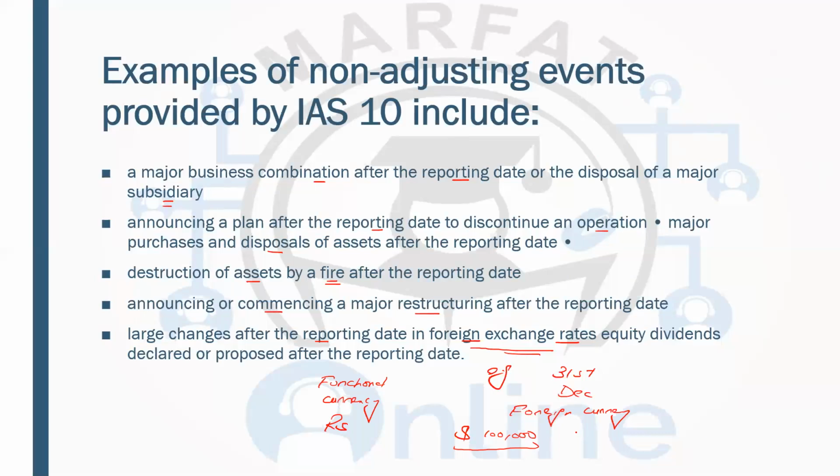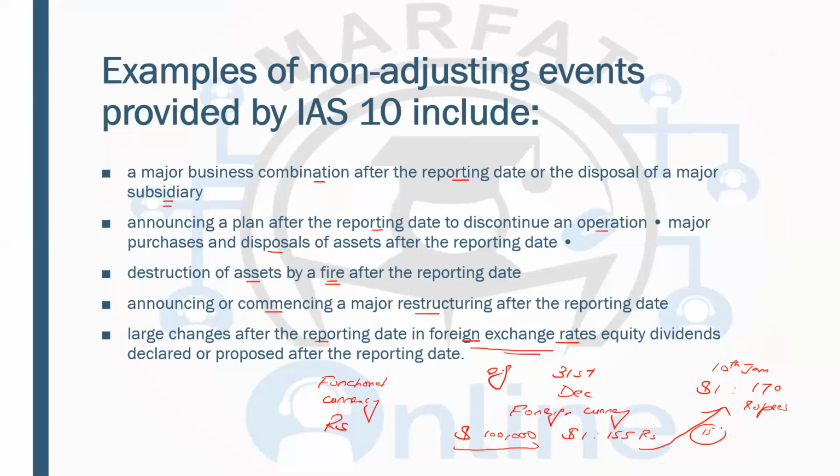At the year end, the rate was $1 equals 155 rupees. Now, on 10th January, there was a major shift, and now $1 is equal to 170 rupees, for example. So there is a jump of 15 per dollar. When $100,000 is multiplied by 15, this is a significant amount.